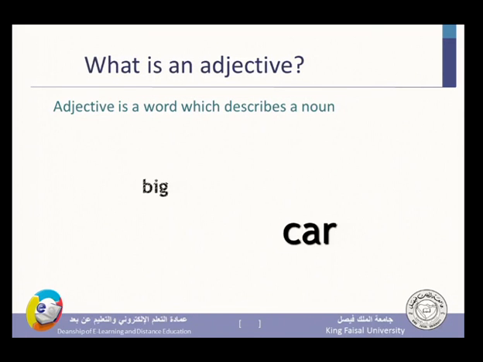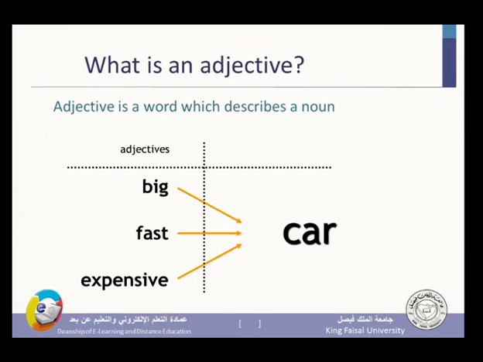Adjective is a word which describes a noun. I said that in the last lecture, but now I try to make it clearer through illustrating examples, through giving you more examples. In the last lecture I said that adjective describes a noun. Big is an adjective. It describes a noun. Car is a noun. A big car, a fast car, an expensive car.